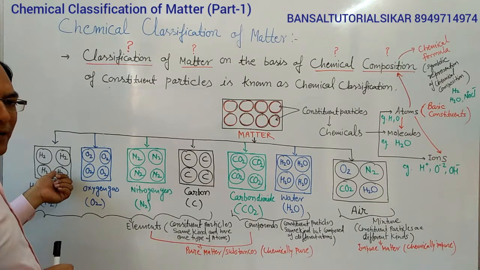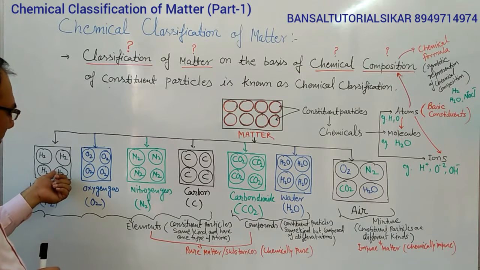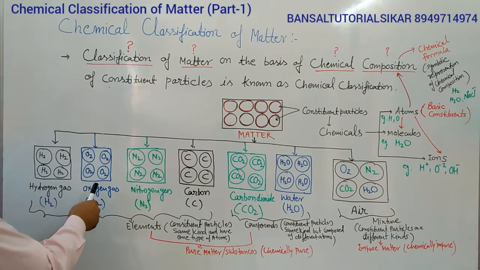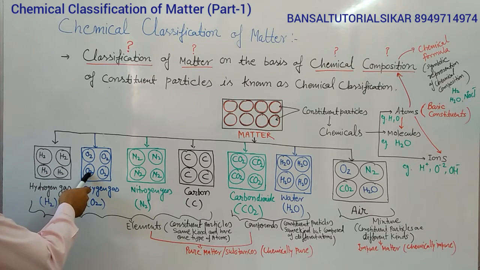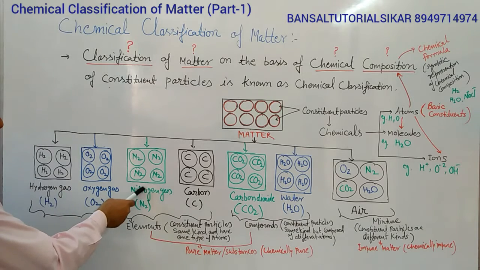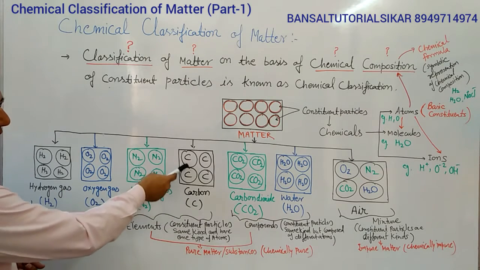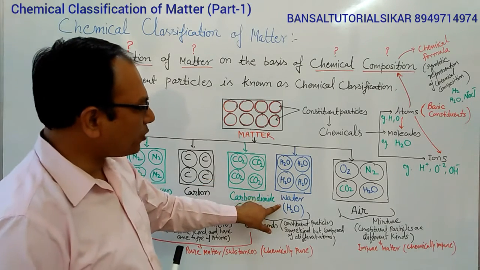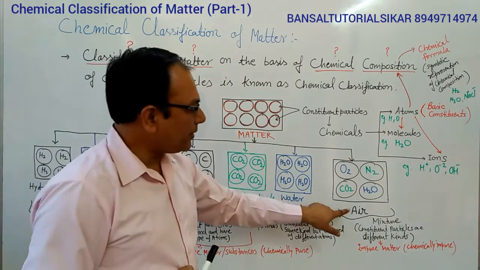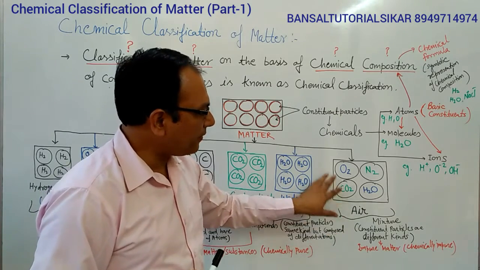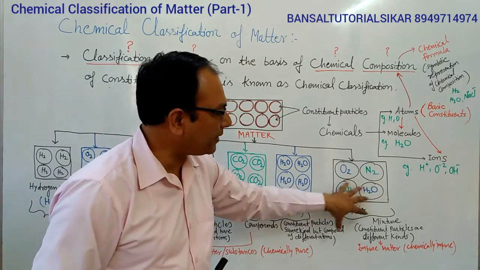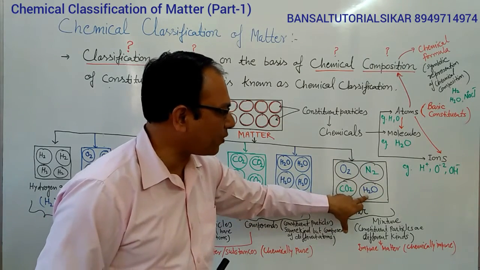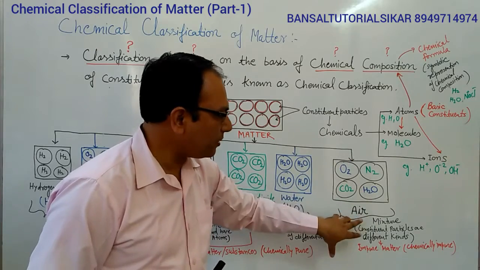You can see that the constituent particles of hydrogen gas are composed of only one kind of atom, hydrogen atoms, and the formula is H2. All particles are of the same kind. In the same way, oxygen gas is composed of oxygen atoms, nitrogen gas is composed of nitrogen atoms, carbon is composed of carbon atoms, carbon dioxide is composed of carbon dioxide, water is composed of H2O, but air, you can see, has different kinds of particles because they have different chemical composition. This is oxygen gas, this is nitrogen gas, this is carbon dioxide gas, this is water. So it is actually a mixture.